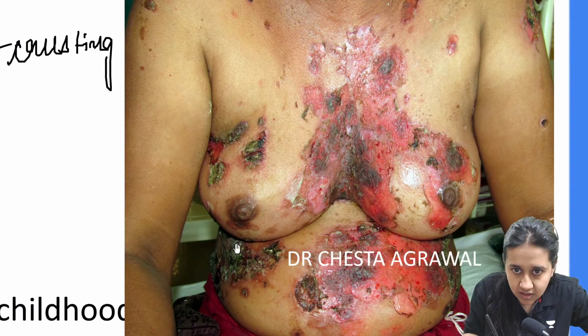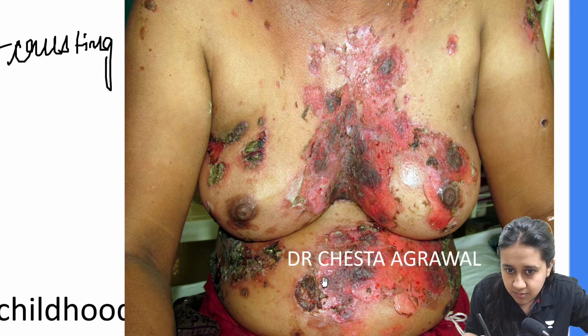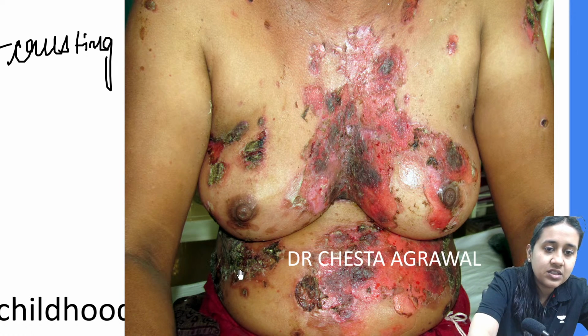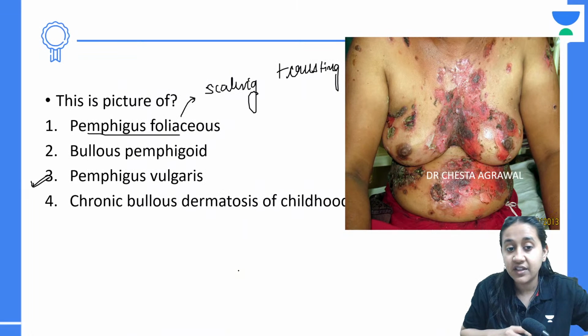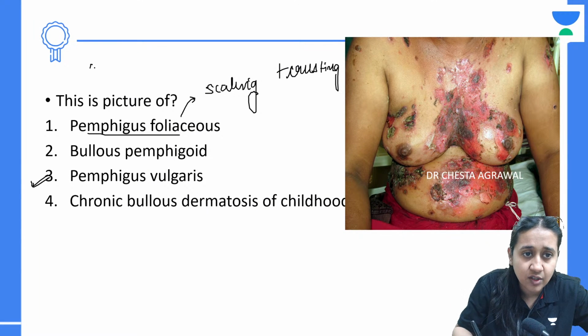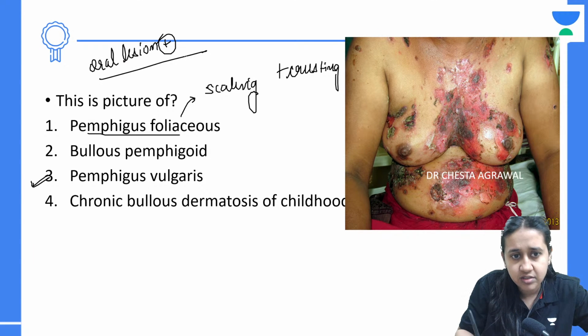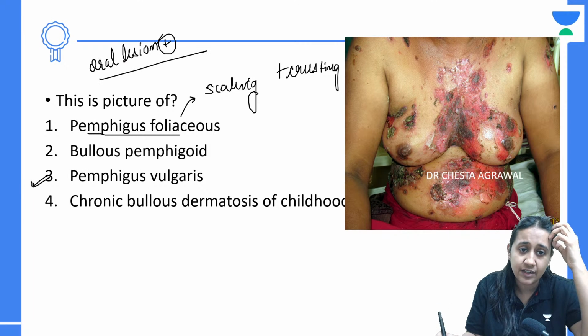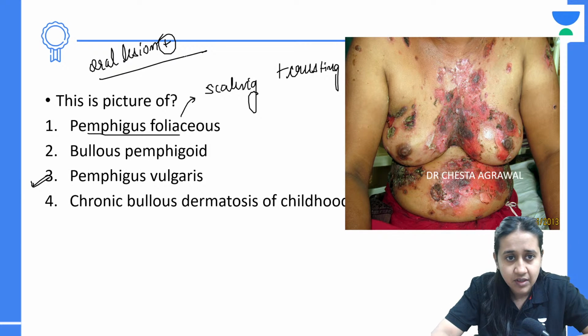Can you see this? There is a lot of settled bulla which is visible here. So this is how you differentiate a Pemphigus foliaceus patient from Pemphigus vulgaris. You can get more history: if oral lesions are present, it will point more towards the diagnosis of Pemphigus vulgaris.